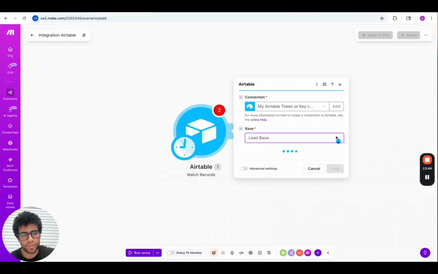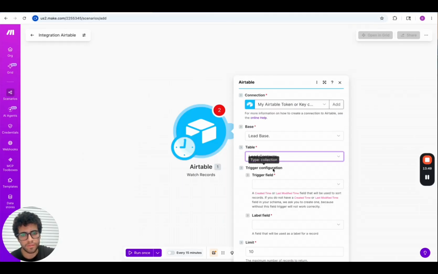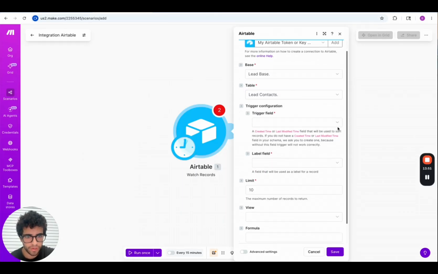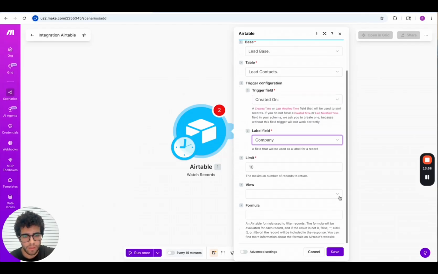So then you just select the base that we just created, lead context, and what else? Trigger field is gonna be created on. Label field is gonna be company, and then formula is gonna be qualification equals to qualified.